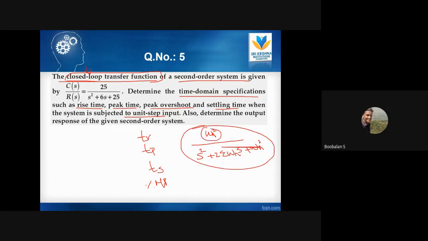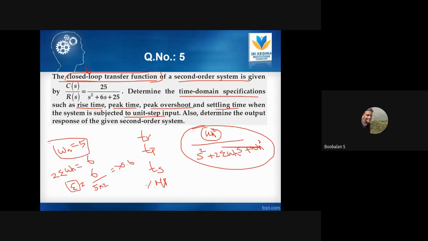Where omega n square is 25, so the omega n value is 5, right? Here there is 2 epsilon omega n, and here it is 6. So 2 epsilon omega n is equal to 6. We already know the value of omega n, so I replace it, and epsilon comes to this side, right? 6 divided by, already we know the values, it is multiplication, so it goes to the denominator, 5 into 2. So 6 by 10, that is 0.6. The epsilon value is 0.6.